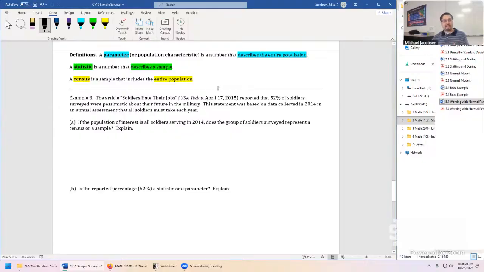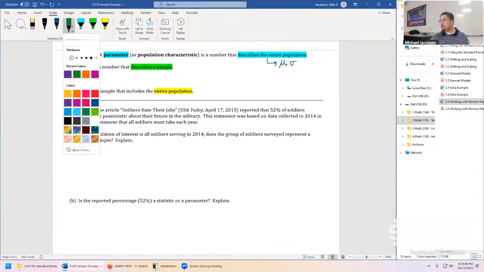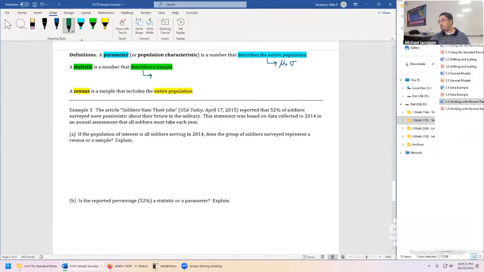So if you have the entire population that you can access, you can calculate a parameter. A parameter describes the entire population, and the parameters we've seen so far have been mu and sigma. We'll take a look into others. A statistic describes a sample, and statistics that we've seen so far have been y bar and s.